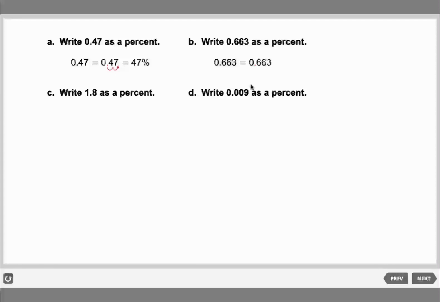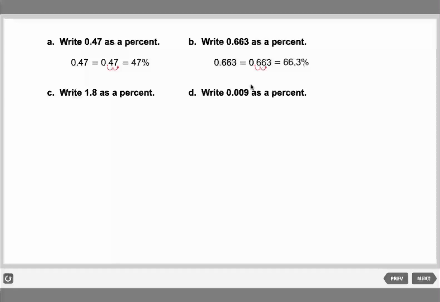To the right or left? Then we write 663 percent. So you move it how many digits? We do 2 digits. So it will be 66.3%. Excellent. Wow. Great work.